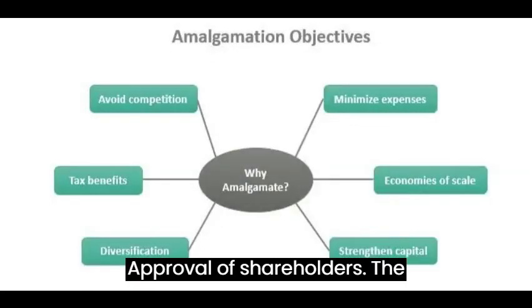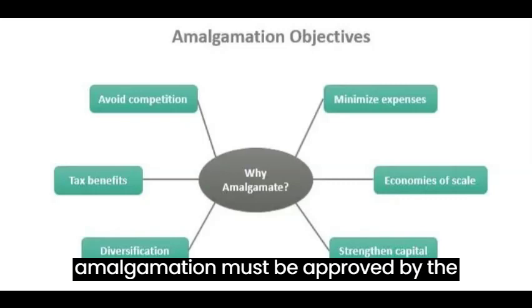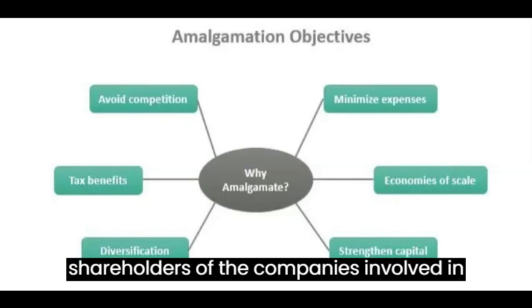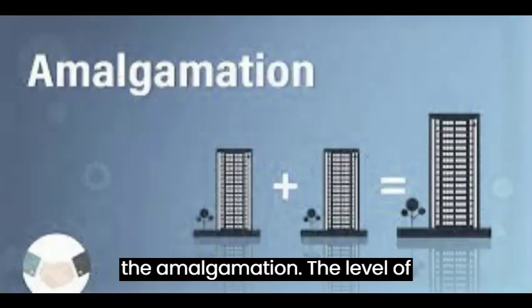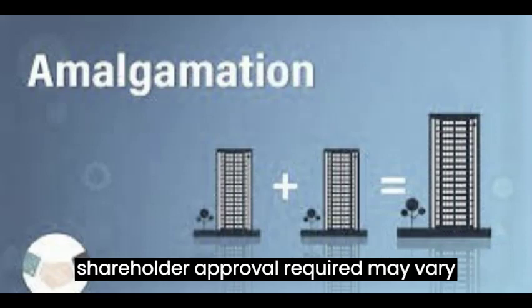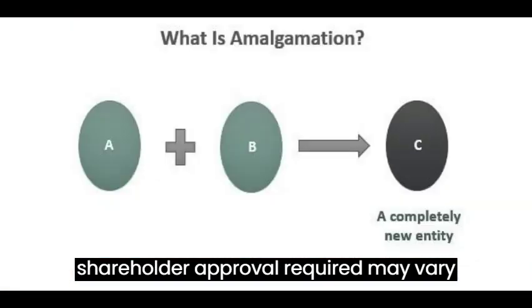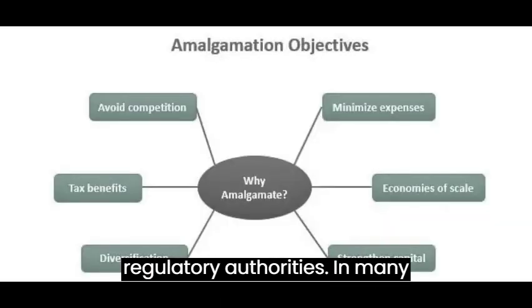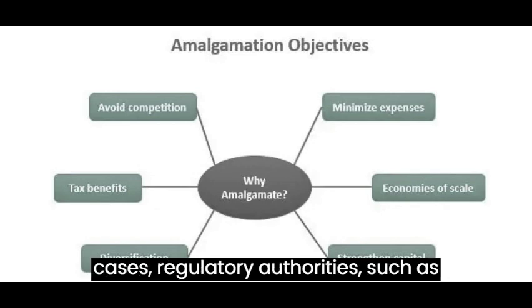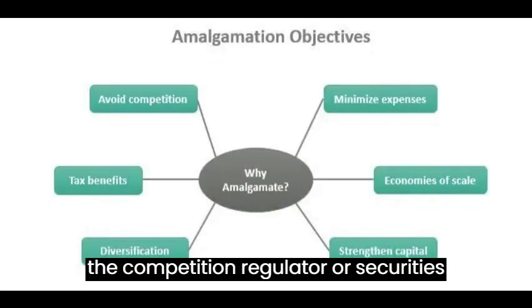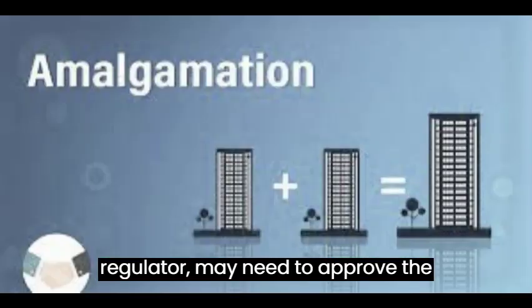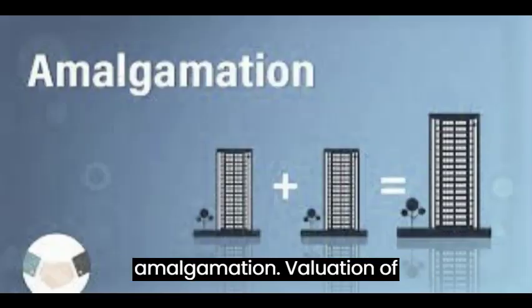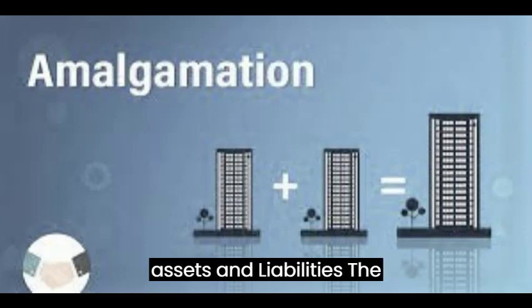Approval of shareholders. The amalgamation must be approved by the shareholders of the companies involved in the amalgamation. The level of shareholder approval required may vary depending on the laws of the relevant jurisdiction. Approval of regulatory authorities. In many cases, regulatory authorities such as the competition regulator or securities regulator may need to approve the amalgamation.